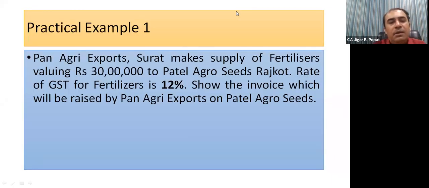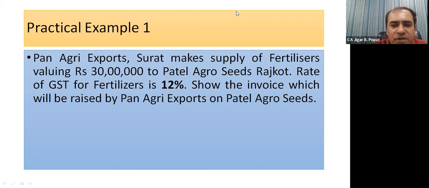One another example. Understand. Pan Agri Export, Surat, makes supply of fertilizers valuing rupees 30 lakhs to Patel Agro Seeds, Rajkot. Rate of GST for fertilizers is 12%. Show the invoice which will be raised by Pan Agri Export on Patel Agro Seeds. Friends, can anyone give the answer of this? Any one of you would like to answer this particular practical situation? How the invoice shall take place?